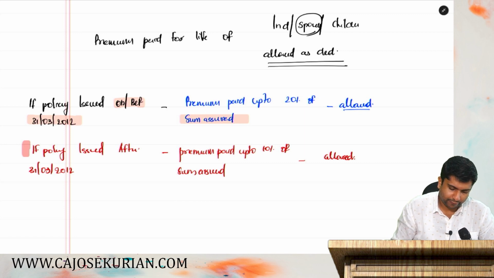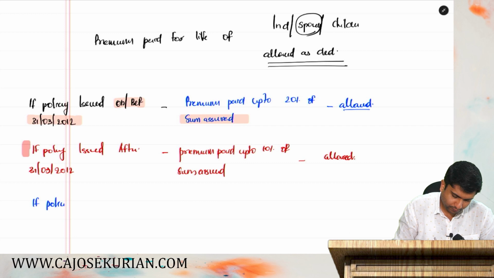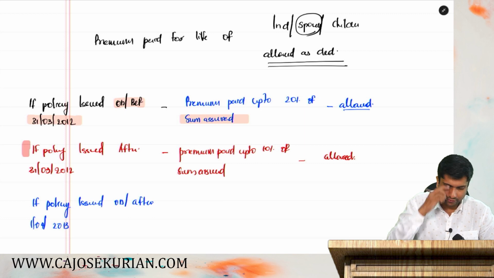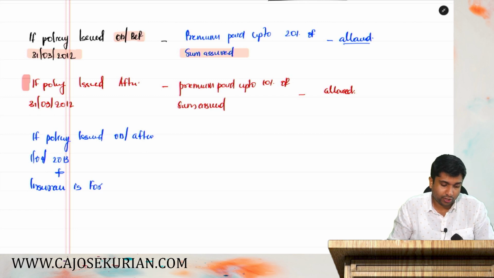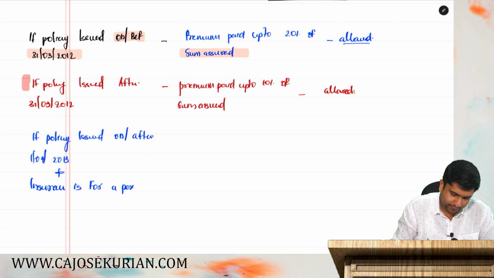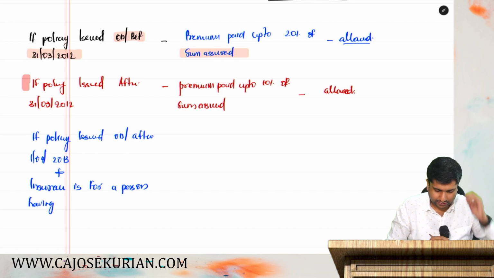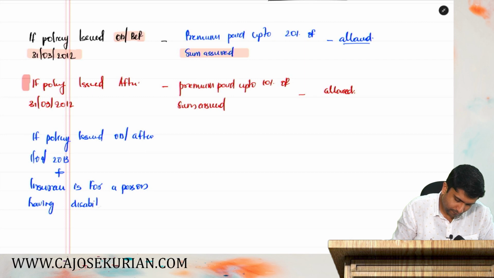Now there is one more item they have provided. What they are saying is, if the policy is issued on or after 1st April 2013, and the insurance is for a person having disability, or a person suffering from prescribed disease.